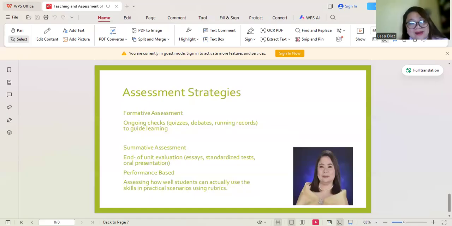We could also have summary writing in English, testing whether the student can extract the core message of a longer text.